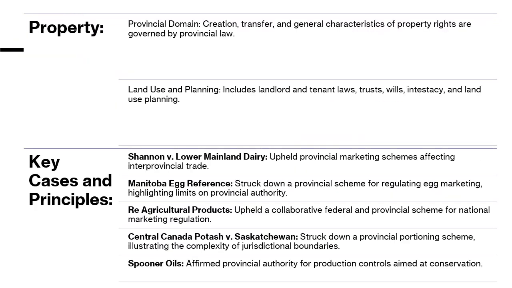So whenever you get a question related to property, civil rights, or trade and commerce, the first thing you have to start your analysis with is the general principle. Then you follow as per the facts. If a fact suggests that federal power may come into the picture, then you analyze whether that federal power is valid in this scenario. But start your analysis with the general presumption, the general rule.